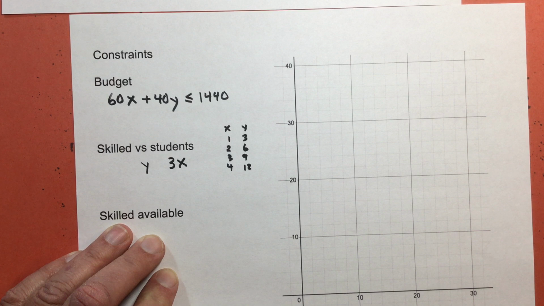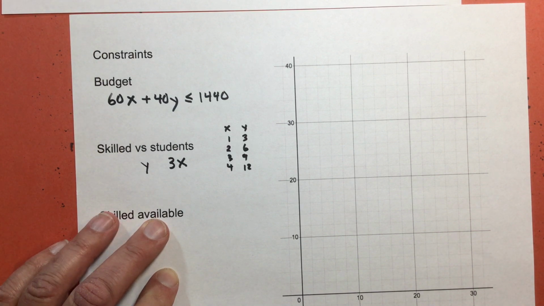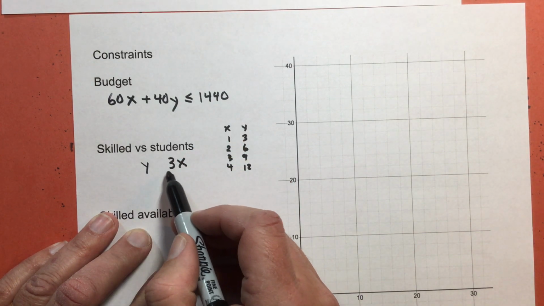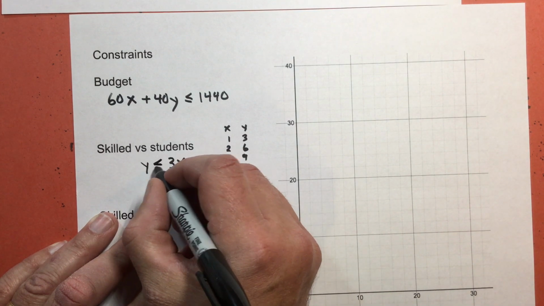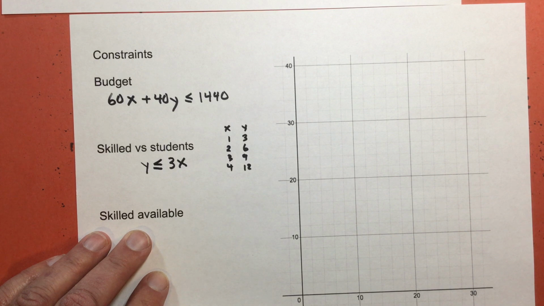However, we do say that it would be okay to have more skilled workers. So the number of students could actually be less than the number of skilled workers that I have. So I get y is less than or equal to 3 times x.